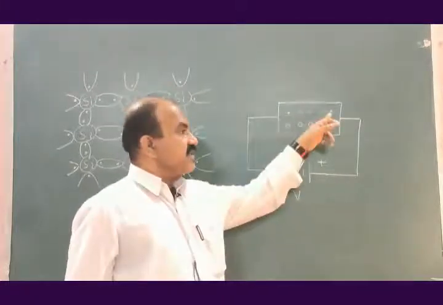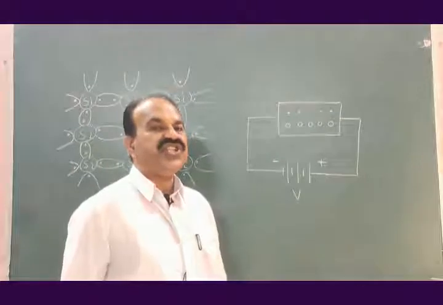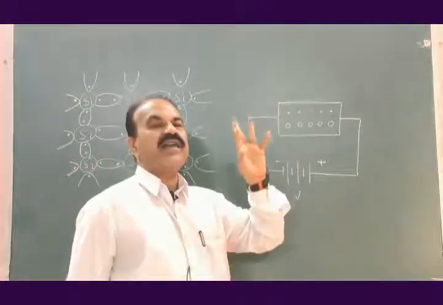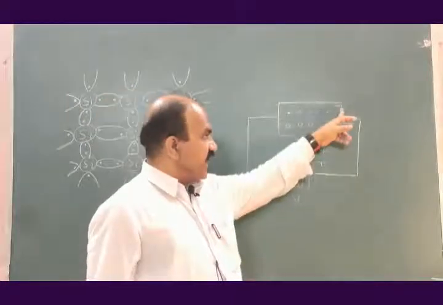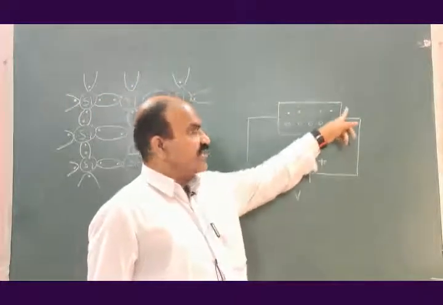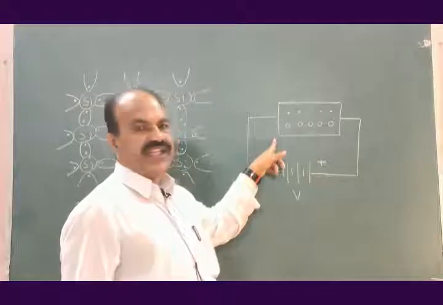Now, electrons are negative in charge, holes are positive in charge. This side is positive, this side is negative.